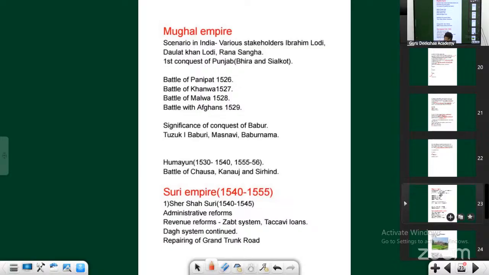The first battle of Panipat, against Lodi, was easier because so many other players were cooperating, like Daulat Khan Lodi, who used to be the governor. Ranasanga also wrote the letter. It means that when the war is happening, there are no other players entering. But the Battle of Kanwa is considered the real foundation of the Mughal Empire.